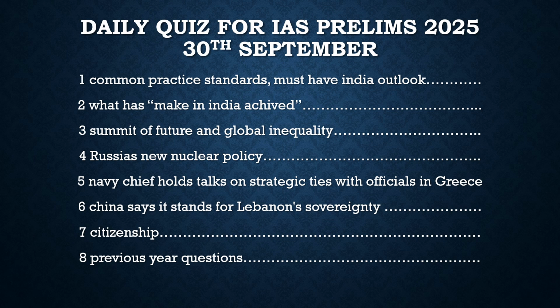After we solve the questions with respect to these articles, we will go to the static part and derive some static questions there too. For example, today we are going to discuss citizenship, and finally we will derive some previous year questions too. So with this, I hope you got the basic idea about what was in the news. Now let's try to solve the questions with respect to these articles.